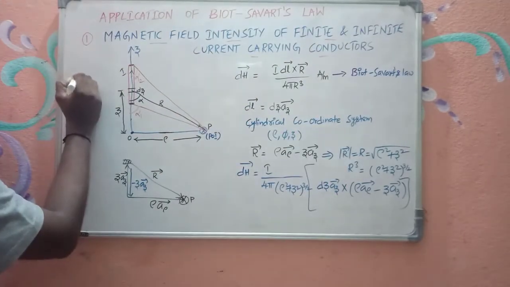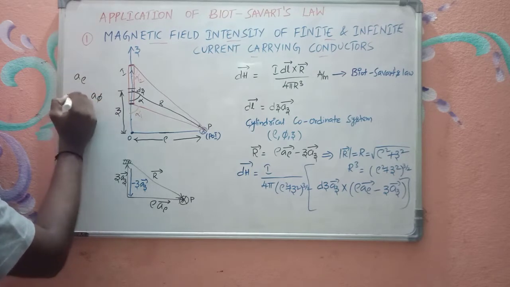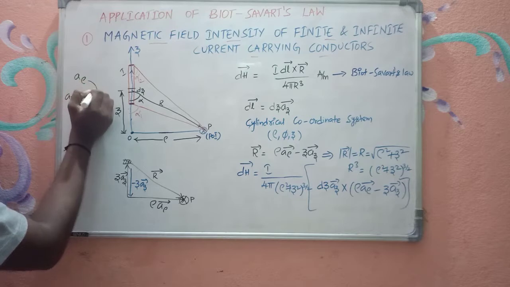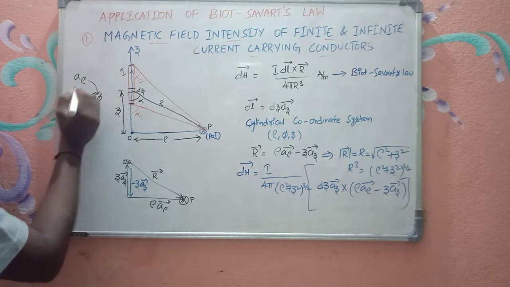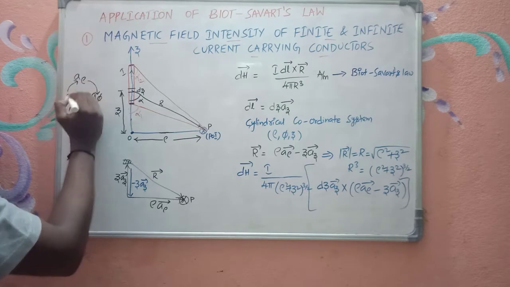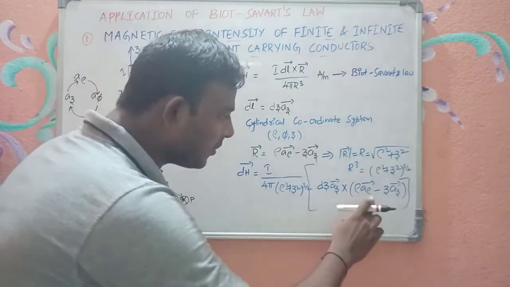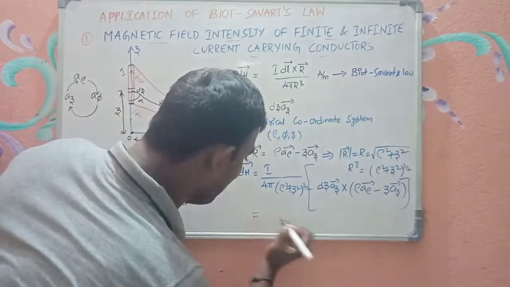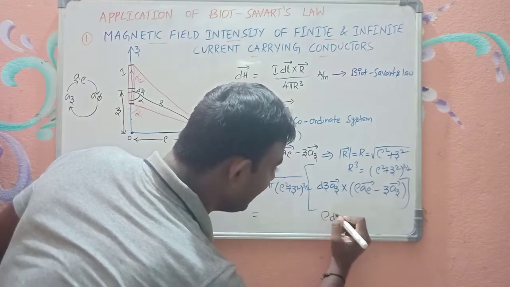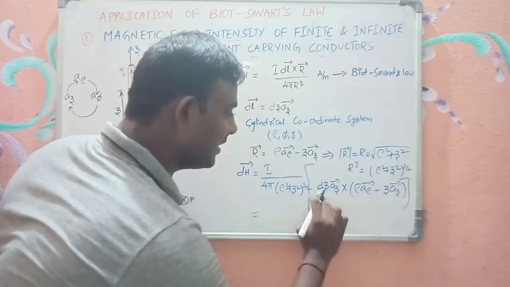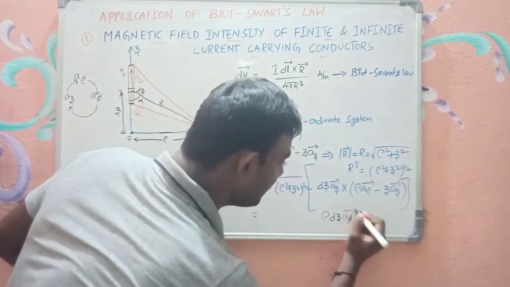See, a rho, a phi, az. A rho bar cross a phi bar is az bar. A phi bar cross az bar is a rho bar, and az bar cross a rho bar is a phi bar. So az bar cross a rho bar is a phi bar, which means here you will get rho dz, a scalar multiplication, rho dz, az bar cross a rho bar is a phi bar.